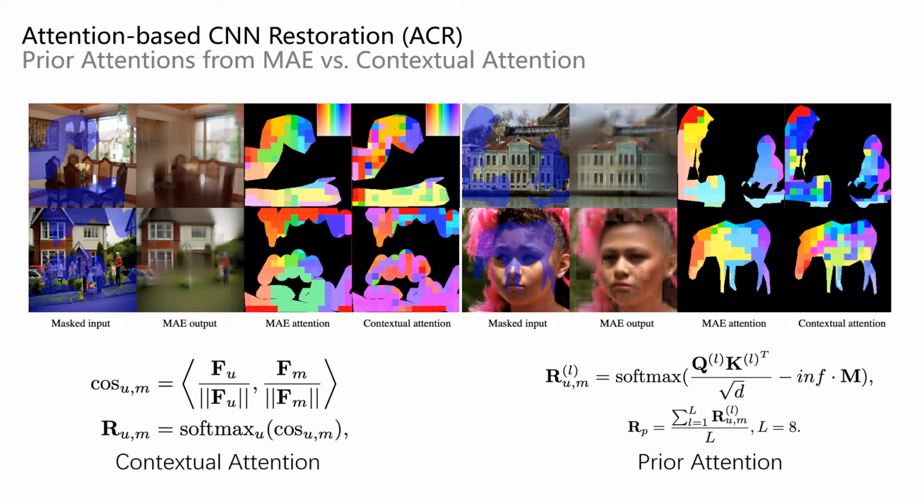Compared to the learned contextual attention of inpainting models, prior attention from MAE can better benefit inpainting models. Visualization of attention from MAE and learned by the contextual attention mechanism is shown in the figure. For the visualization of attention maps, unmasked regions are ignored as black, and the patch attended with the highest attention score is shown in the masked region.